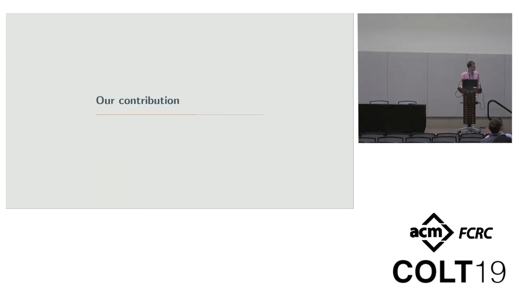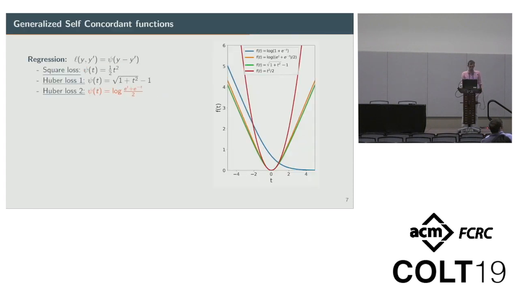And our contribution is to generalize this richer situation to a broader class of functions, which is self-concordant functions, so generalized self-concordant functions, sorry. This includes the square loss, but also different losses like robust regression or cubic losses. And more interestingly, for classification, this includes logistic regression and certain GLMs.